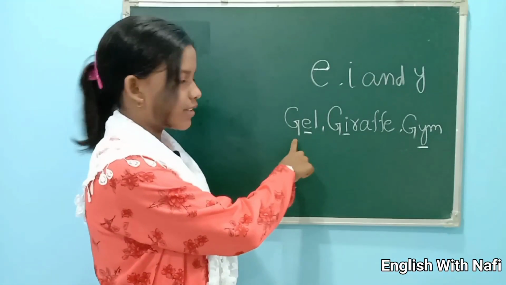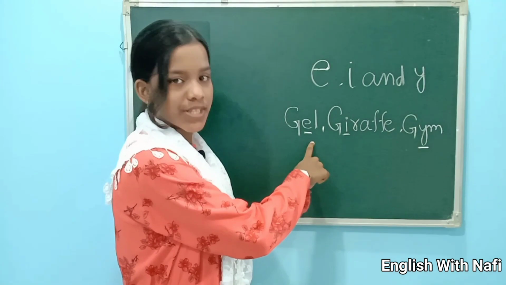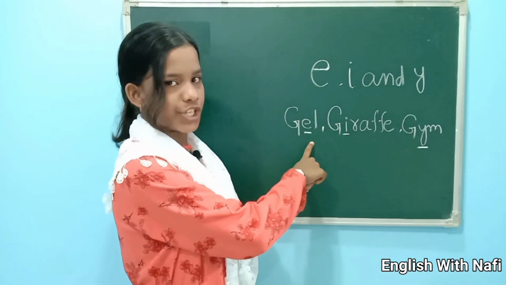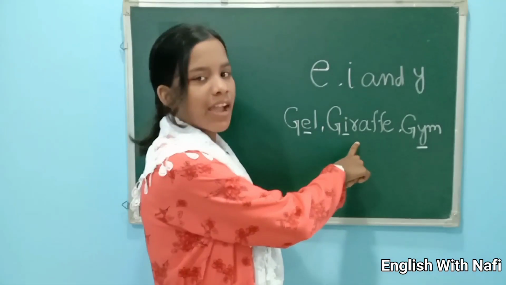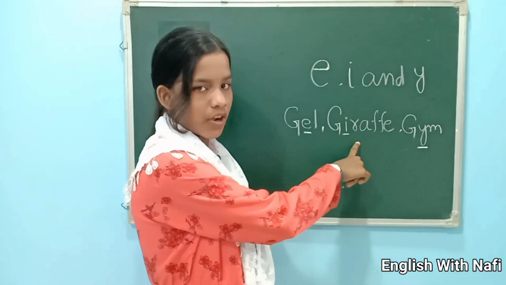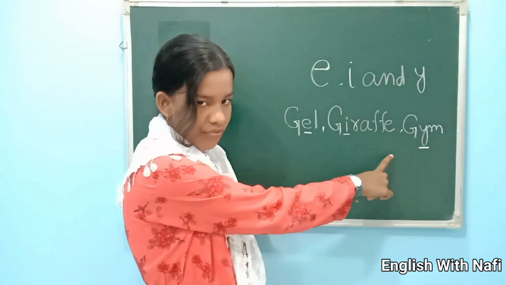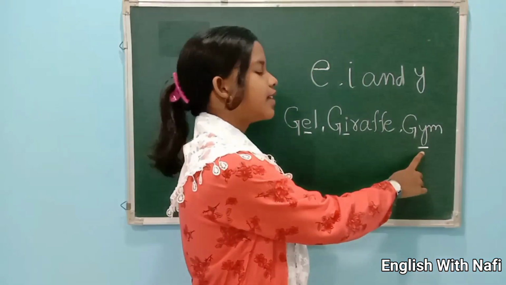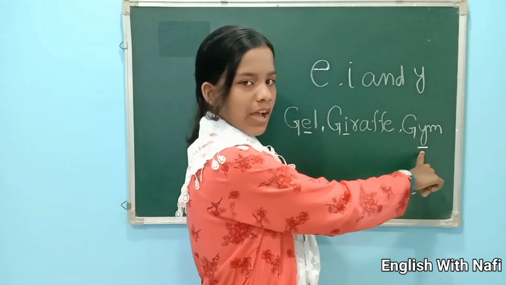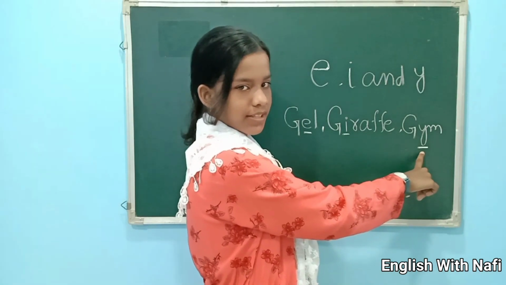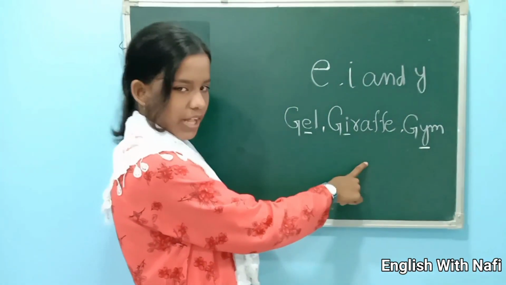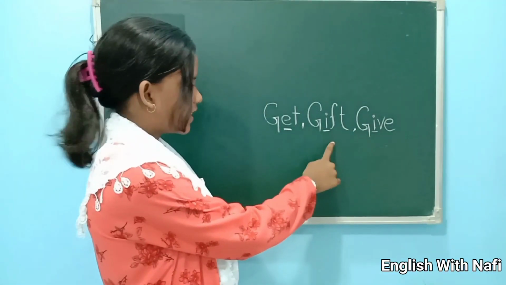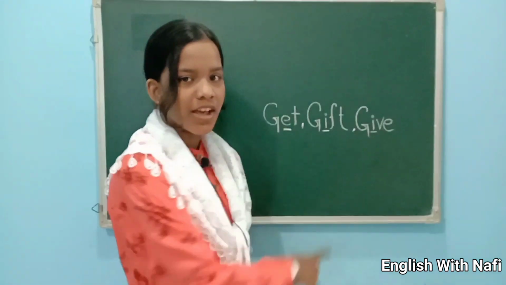Example, gel. Here after G it's E, so G sounds J. Gel. Here it's I after G, so again G sounds J, giraffe. Here it's Y after G, so it again sounds J, gym. Gel, giraffe, gym.